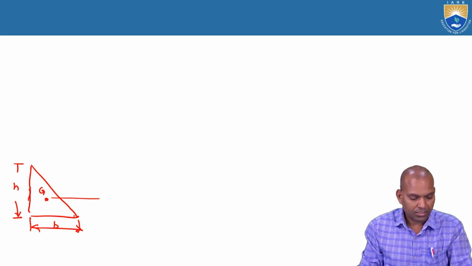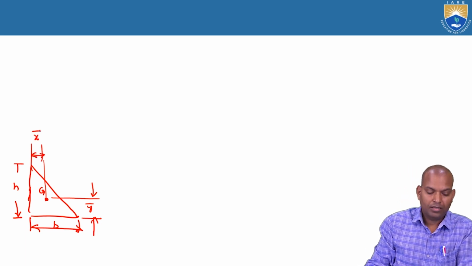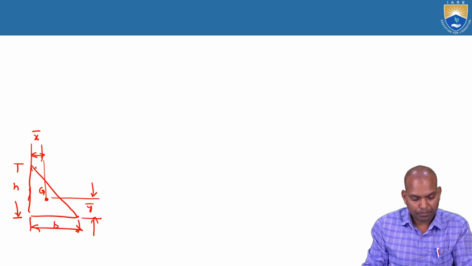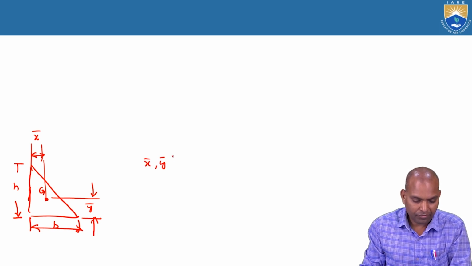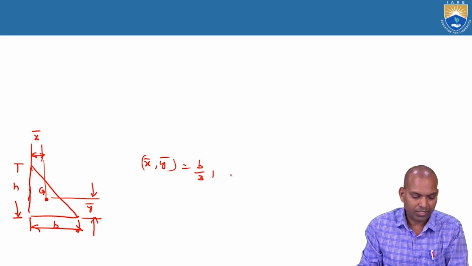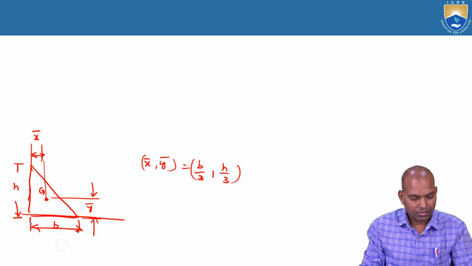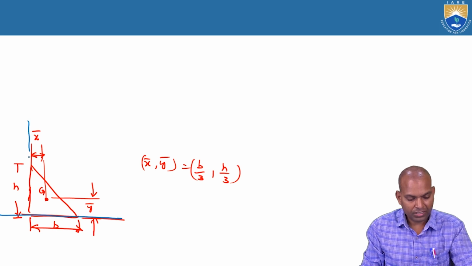Now this distance is bar Y, and this distance is bar X. Bar X equal to the horizontal distance, that is B by 3. Bar Y is H by 3. Why here? This is the horizontal reference axis, and this is the vertical reference axis.